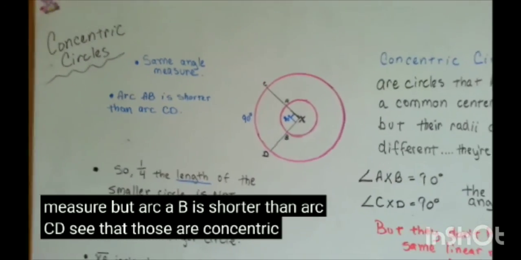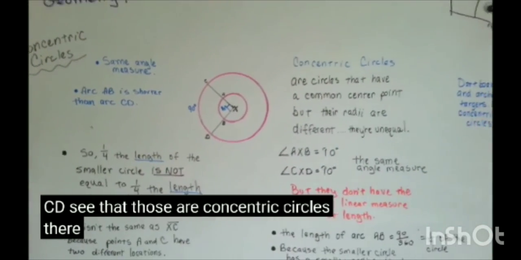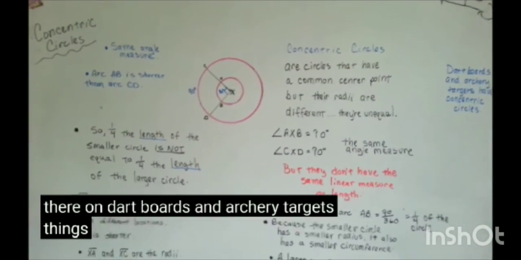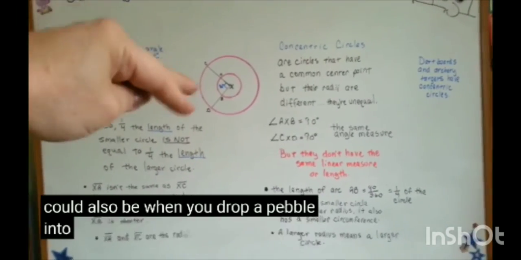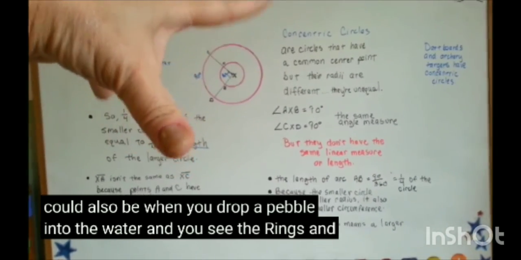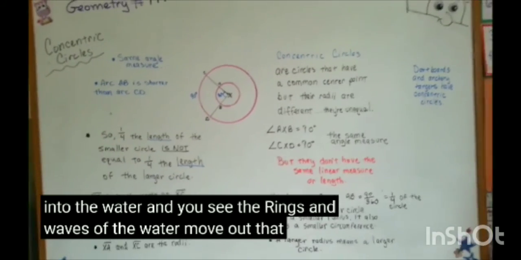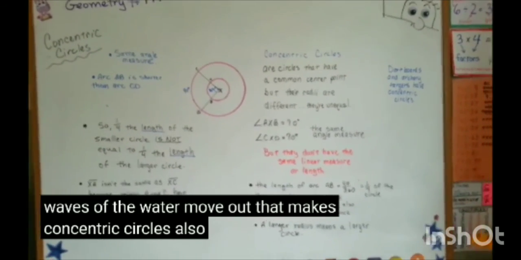Those are concentric circles. They're on dartboards and archery targets, things like that. Concentric circles could also be when you drop a pebble into the water and you see the rings and waves of the water move out. That makes concentric circles also.